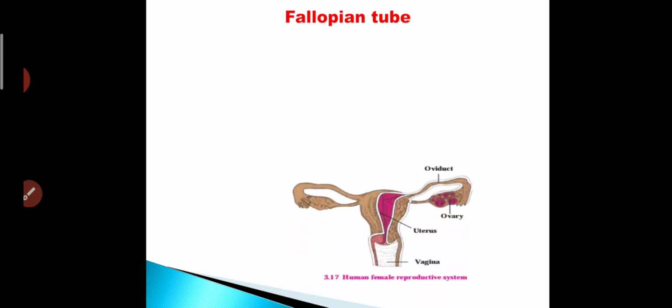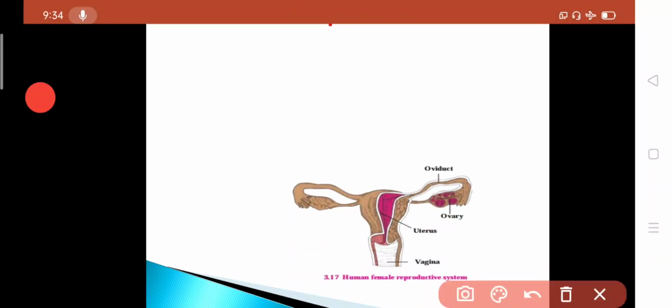Then the next part of the female reproductive system is the fallopian tube. Fallopian tubes are also called oviducts.